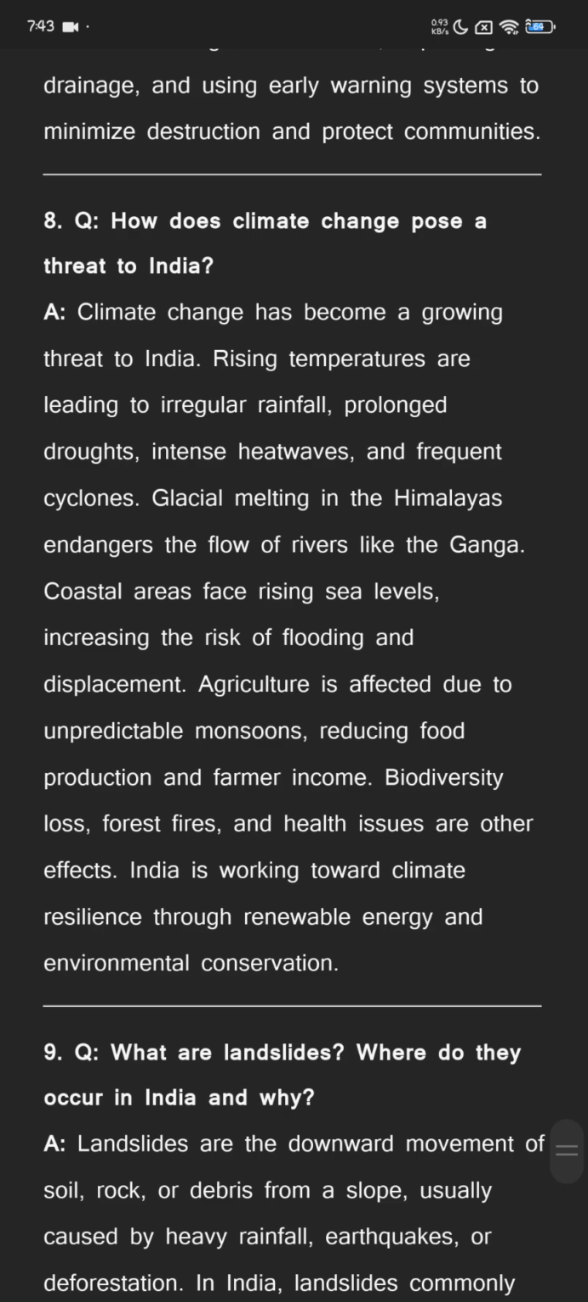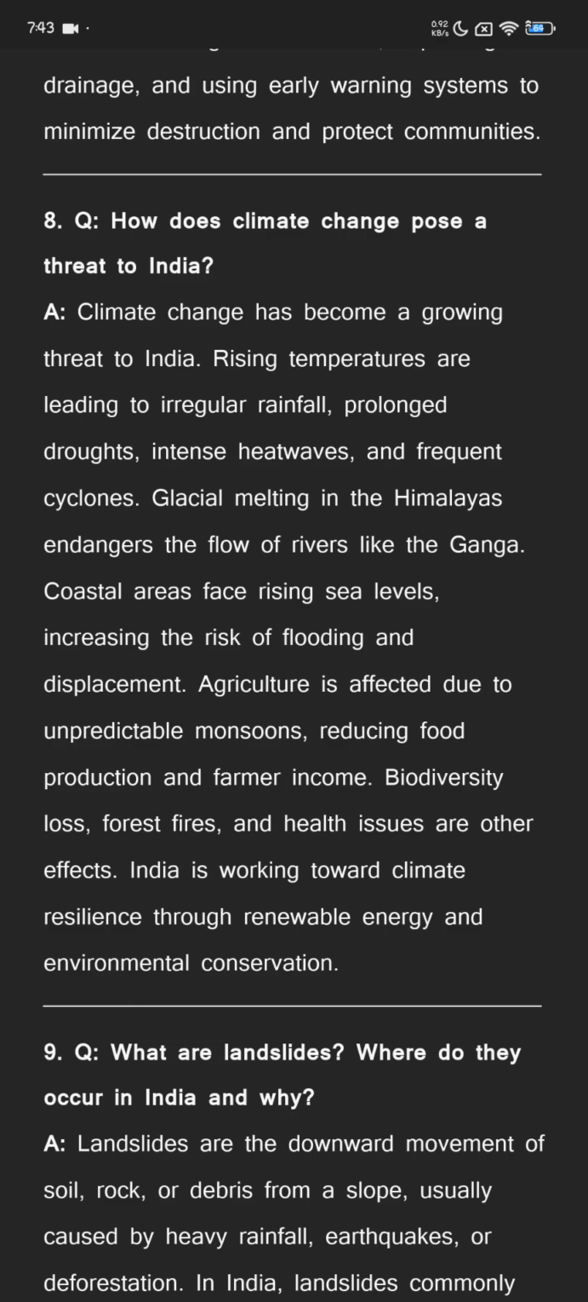How does climate change pose a threat to India? Climate change has become a growing threat to India. Rising temperatures are leading to irregular rainfall, prolonged droughts, intense heat waves, and frequent cyclones. Glacial melting in the Himalayas endangers the flow of rivers like the Ganga.